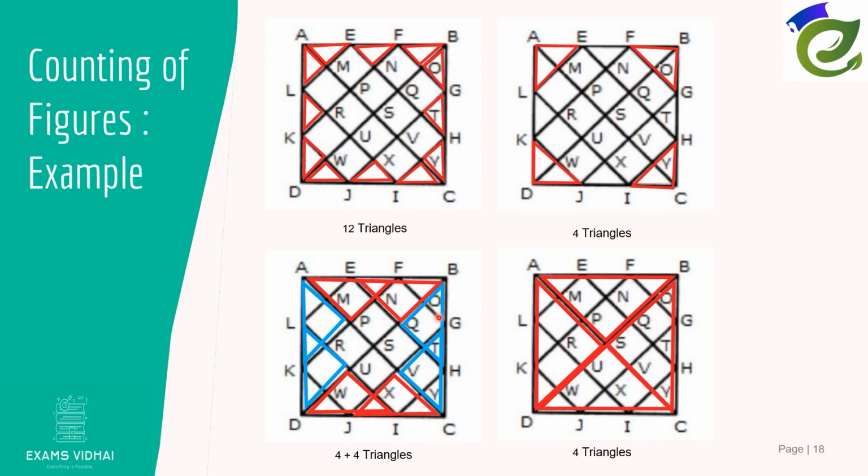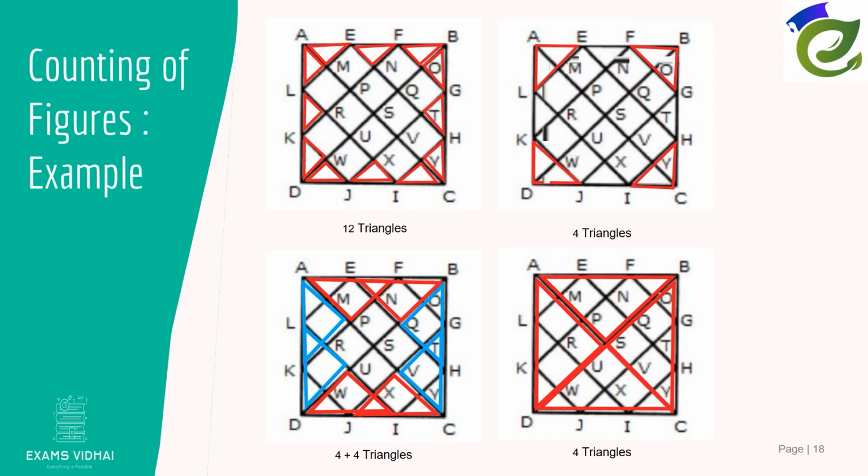I have given some other color here so as not to get confused with these triangles. B, Q, H and G, V, C. In a similar way, A, P, K and L, U, D. These are overlapping ones, but these are also triangles, so we have to consider them. All right, 1, 2, 3, 4, 5, 6, 7, 8. So we get 8 triangles here.